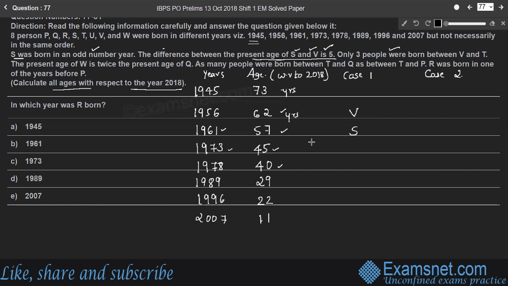Right? So this condition is satisfied. In case 2, S was born in the year 1973 and V was born in the year 78, so that there is an age gap of 5 years.